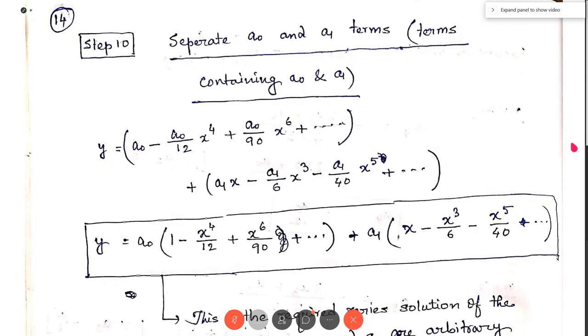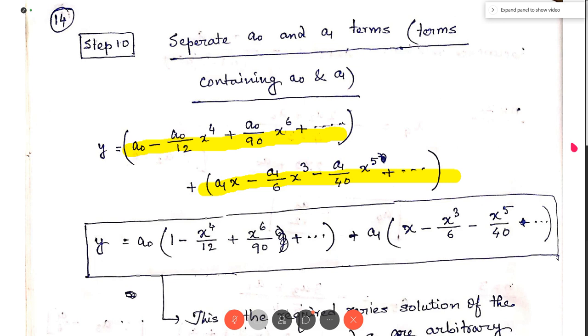So I'm going to the next. We see that all the arbitrary constant terms of y in the RHS either contain a0 or contain a1. So separate the terms which contain a0 and the terms which contain a1. These are the terms which contain a0 and these are the terms which contain a1.